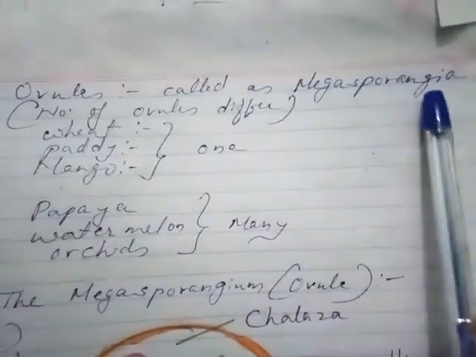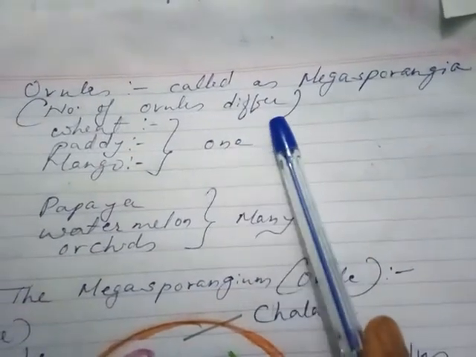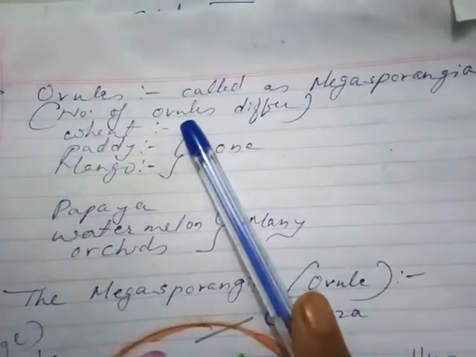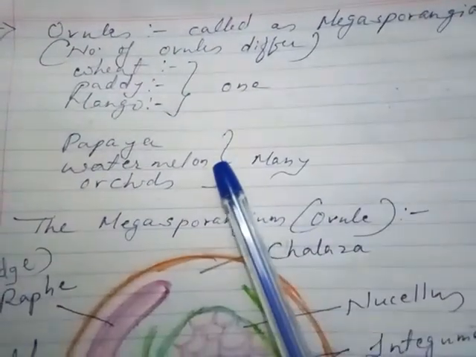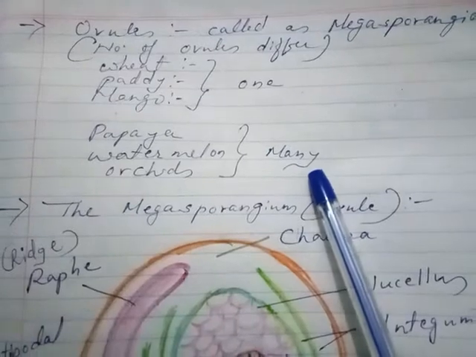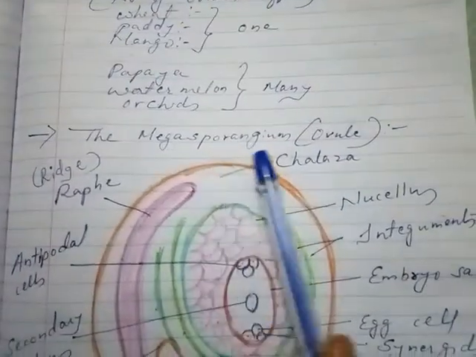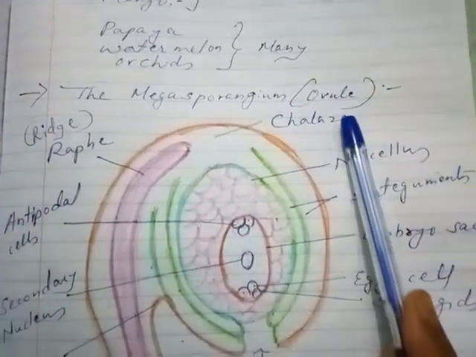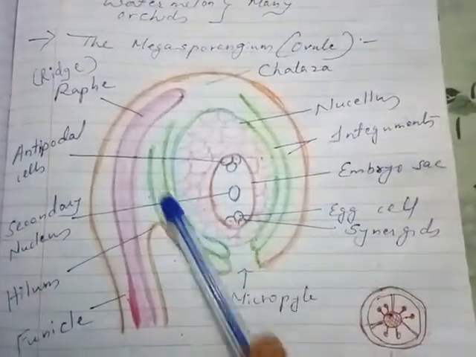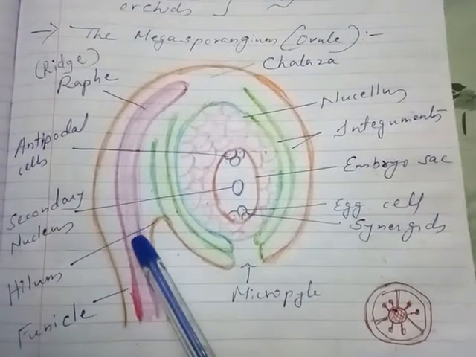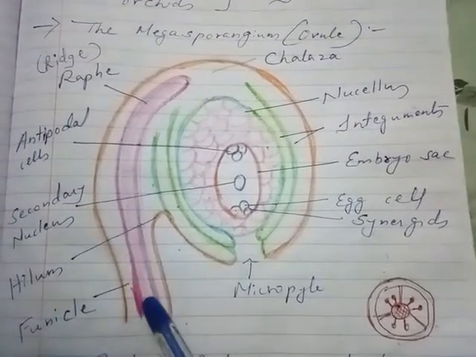Now ovules are called megasporangia. The number of ovules will differ. For example, in wheat, paddy, mango, it is one, while in papaya, watermelon and orchid, it is many. So let us see the structure of the megasporangium or the ovule. The ovule is connected with the placenta with the help of a stalk-like structure which is called the funicle.